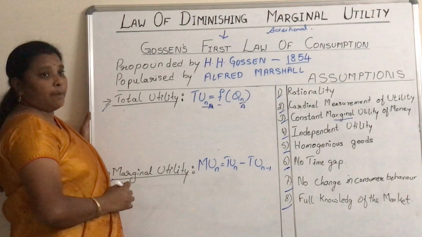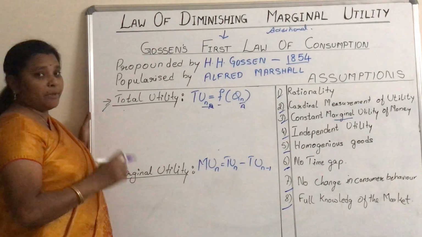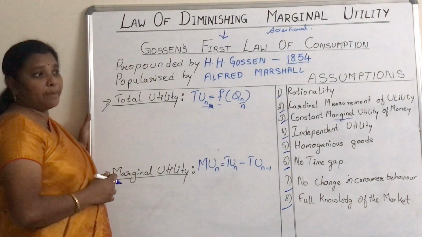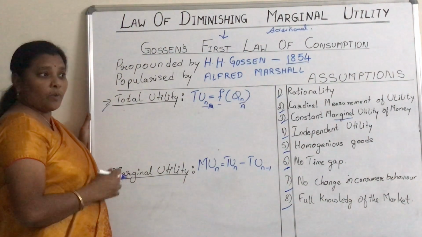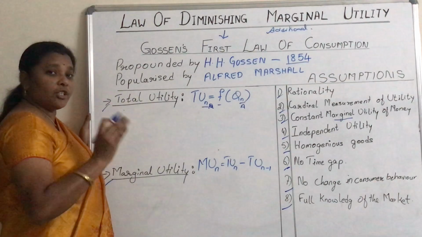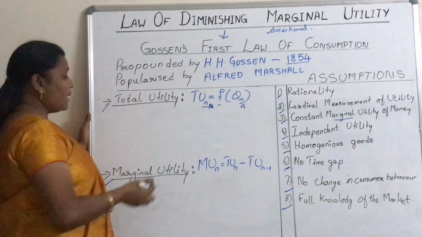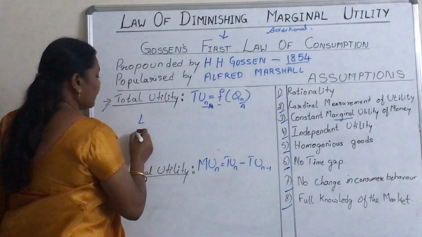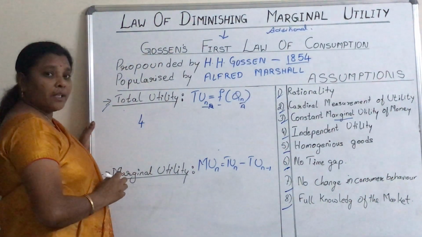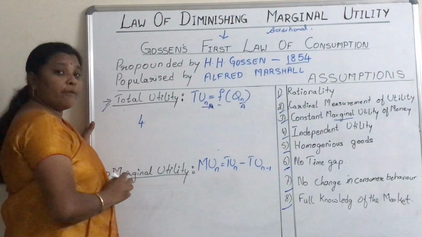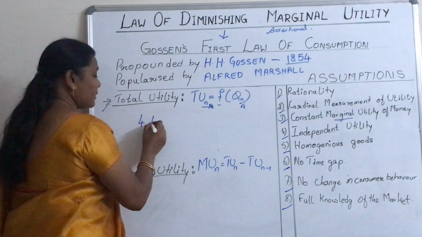Let us take an example. The consumer is having 3 apples. By consuming 3 apples, the total satisfaction he is getting, we are going to see here. By consuming the first apple, the utility he got in terms of utils is 4.